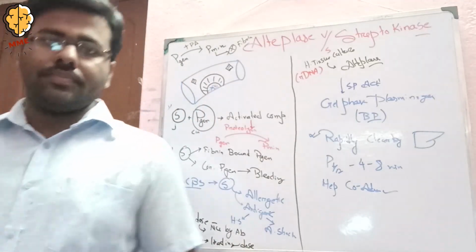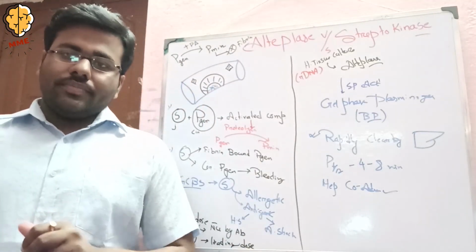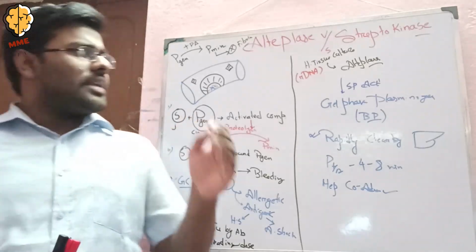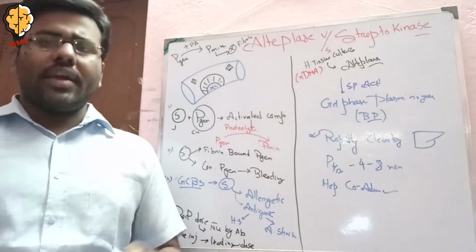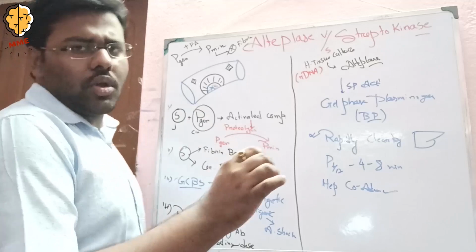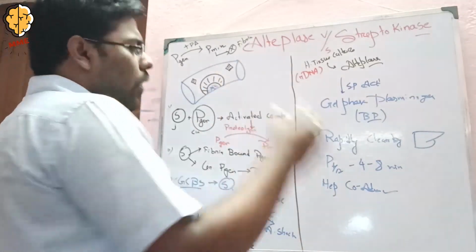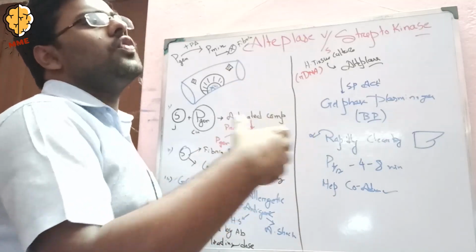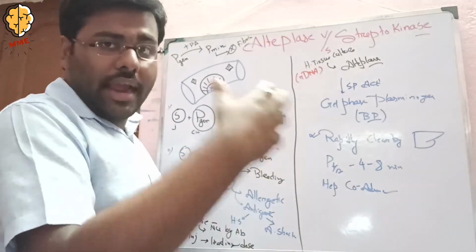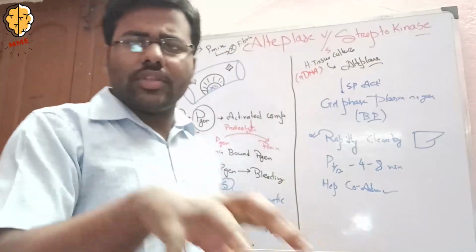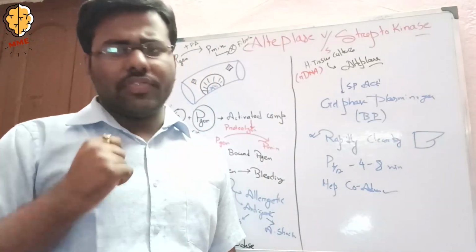Alteplase. Now coming to the next question: why is alteplase more useful than streptokinase? First of all, we have to know how plasminogen gets activated to form plasmin, and the plasmin acts on the fibrin and dissolves or breaks the fibrin.